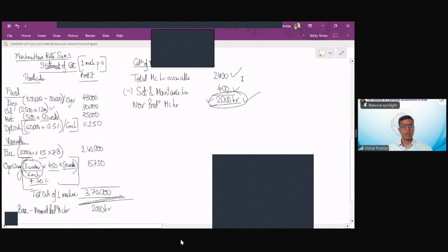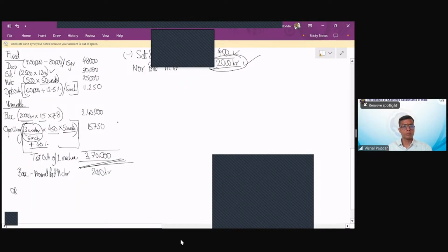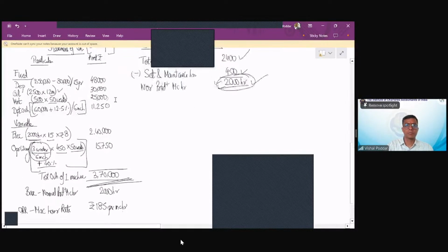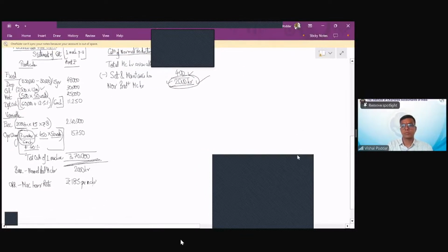So you will get your OHR, which is the machine hour rate. Why is it called machine hour rate? Because it is calculated per machine hour. Per machine hour. Correct, students? Very good. So you all had already calculated this. Excellent.